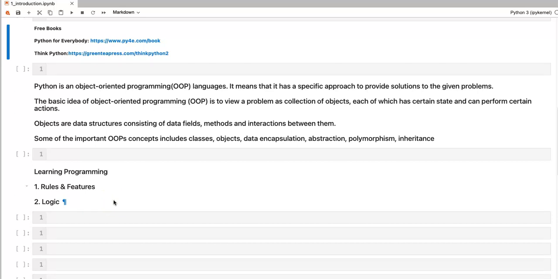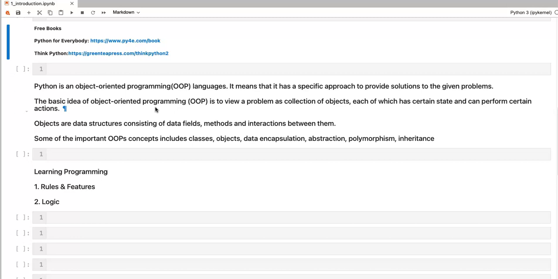As we have discussed in the previous video, Python is an object-oriented programming language similar to Java and C#. It means Python has a specific approach to solve problems. The basic idea behind object-oriented programming is that every problem is viewed as a collection of objects.